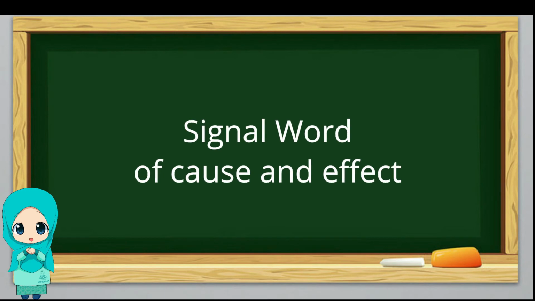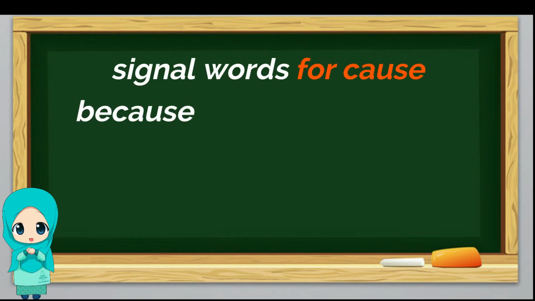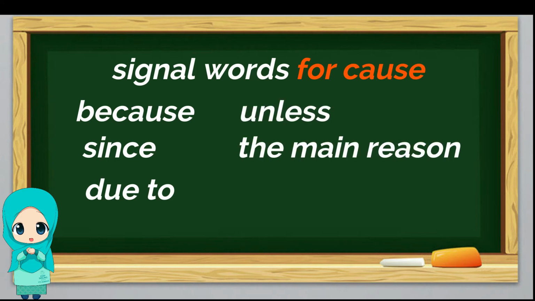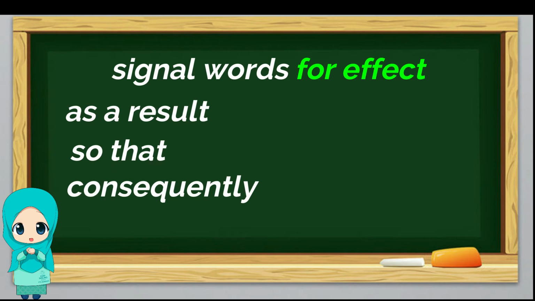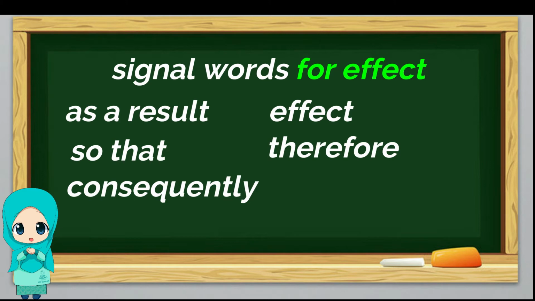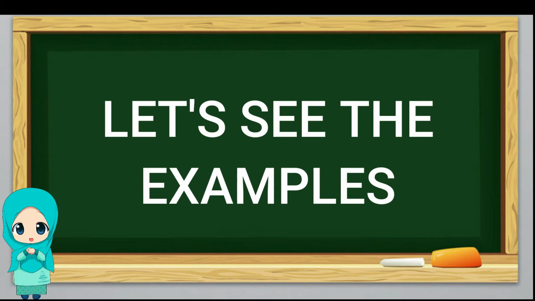Next, we will talk about the signal words of cause and effect. Some signal words or phrases for cause are because, since, due to, unless, and the main reason. While some signal words or phrases for effect are as a result, so that, consequently, effect, therefore, thus, and then. Let's see the examples and pay attention to what's different in the examples.